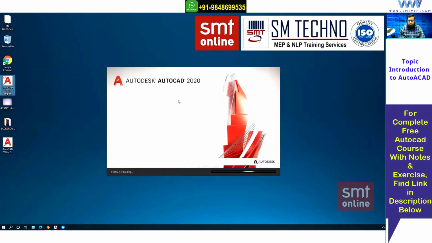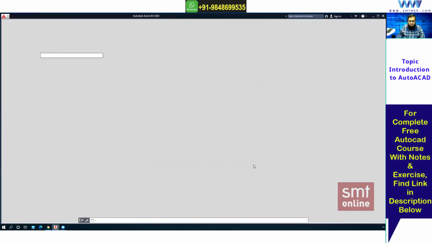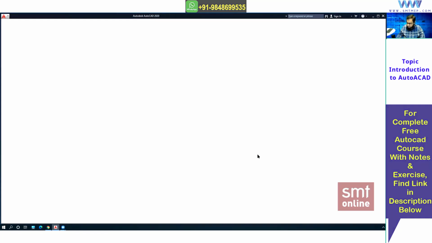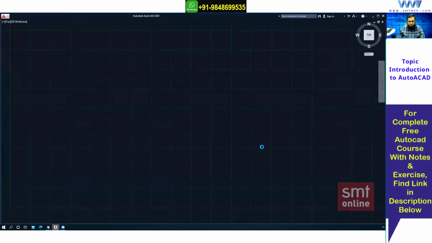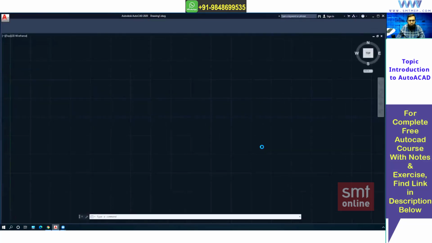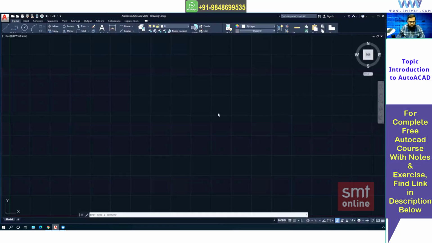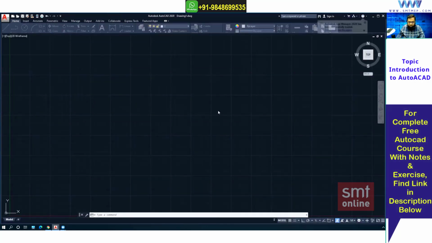And you see, AutoCAD is very simple, very easy. If you spend time on practice, AutoCAD is nothing. Even a 7th standard student can learn AutoCAD, because it's very user friendly, and it's from Autodesk, and Autodesk products are very user friendly. So even a 7th or 10th standard student can learn this AutoCAD. Learning AutoCAD means I'm talking about the tools.